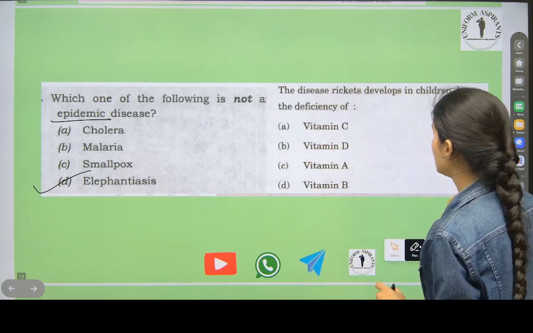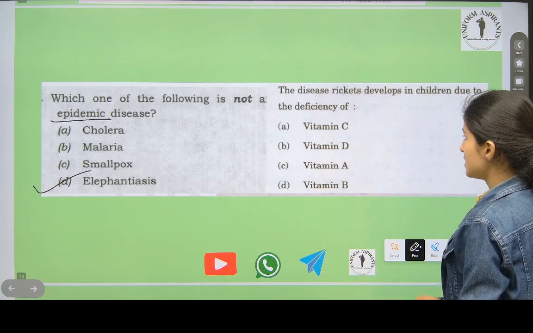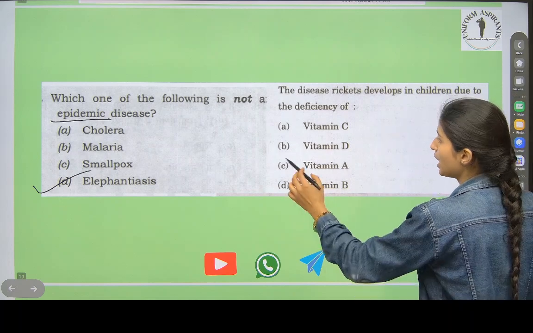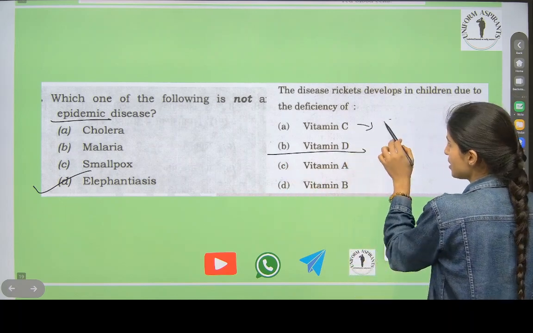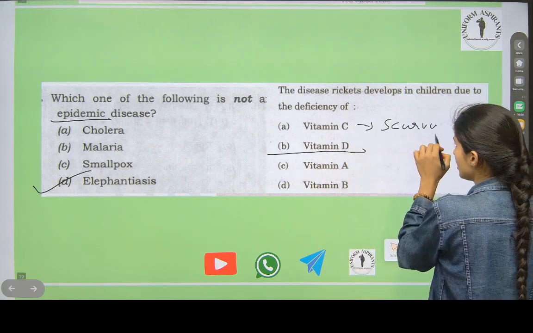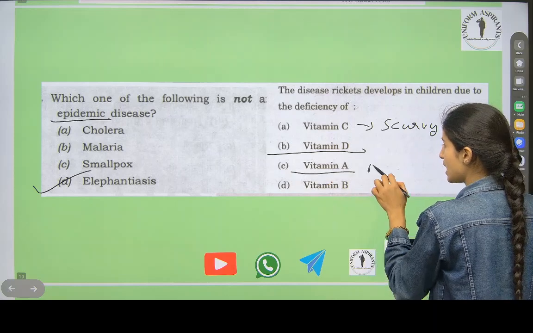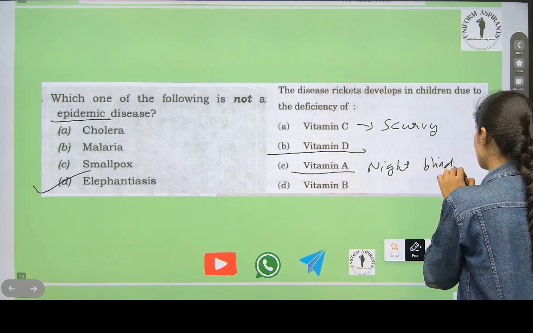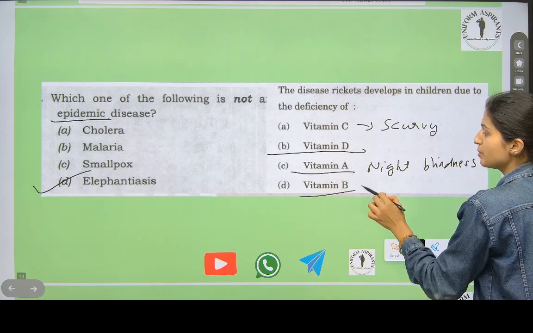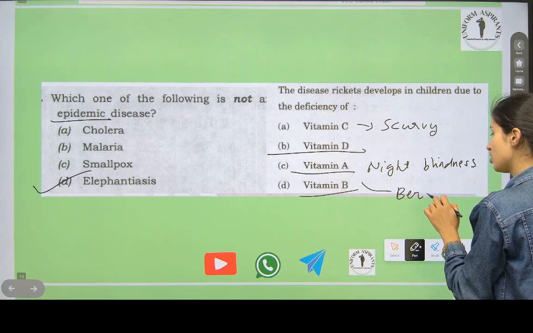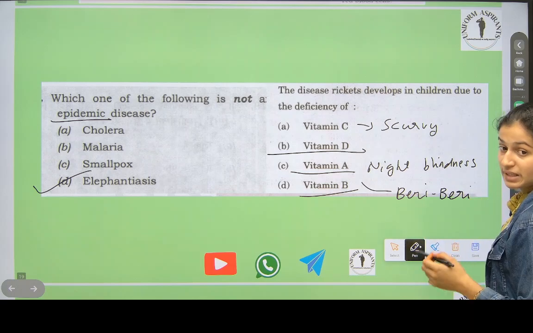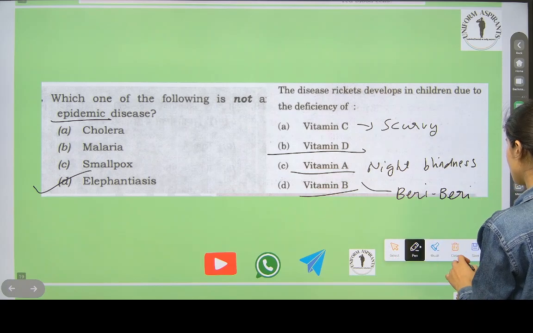Rickets develops in children due to deficiency of vitamin D. This is scurvy, bleeding of gums. This is night blindness. And vitamin B deficiency is beriberi. We saw this beriberi disease. And vitamin K deficiency causes excessive bleeding.